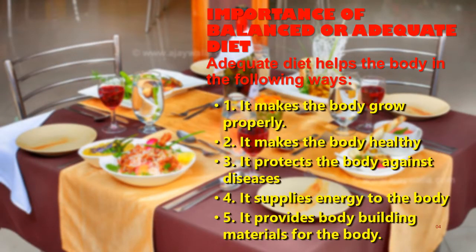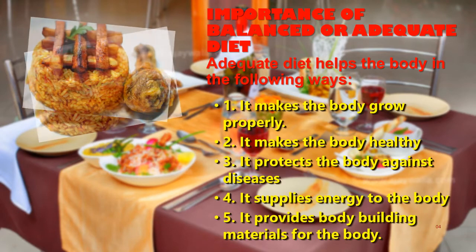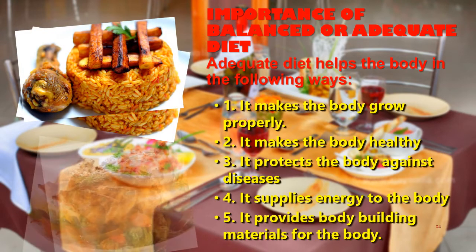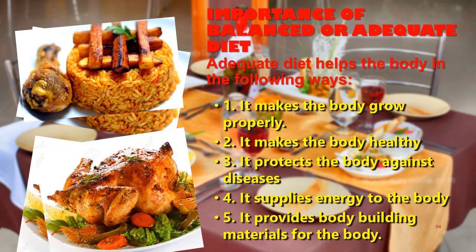Balanced diet or adequate diet makes the body grow properly. When you eat a balanced diet, as you can see on my screen, you see the food you take. It's not like taking many portions of a particular food. For example, you take a little carbohydrate, inside the rice that you are eating, the next thing that is there is milk, there is fish, there is chicken, there is dodo, there is fruit for you to take after it. Then you also take water.